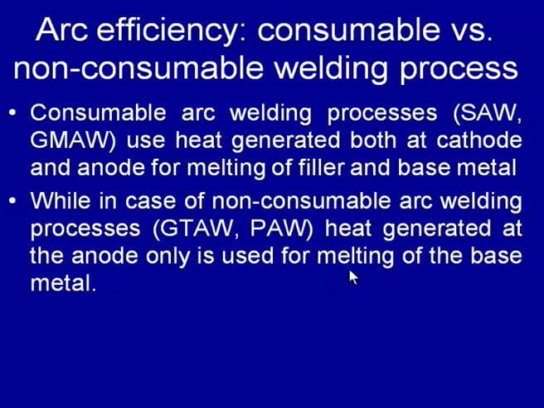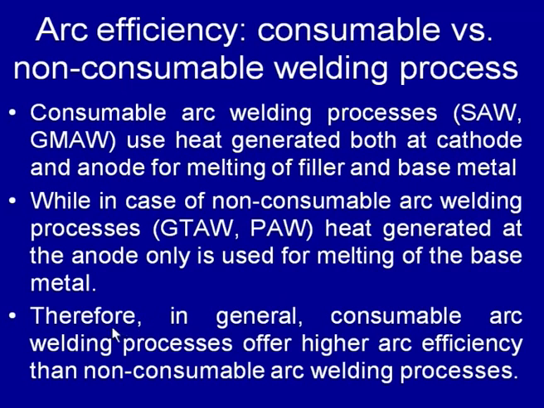So, this is a big difference as far as the arc efficiency calculation is concerned, that the heat generated both at the anode and cathode side is used for melting of the filler material as well as base material in case of consumable arc welding processes, while in case of non-consumable arc welding process, heat generated only at the anode side is used for melting of the base metal and its fin surfaces for developing the weld joint. That is why in general consumable arc welding processes offer higher arc efficiency than the non-consumable arc welding processes.